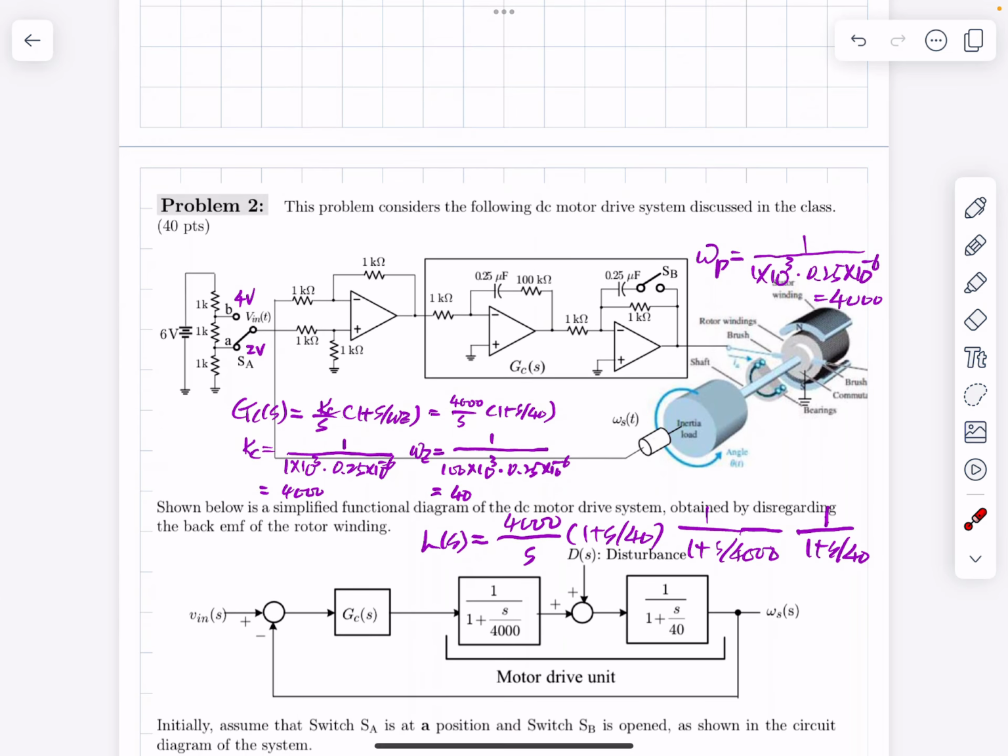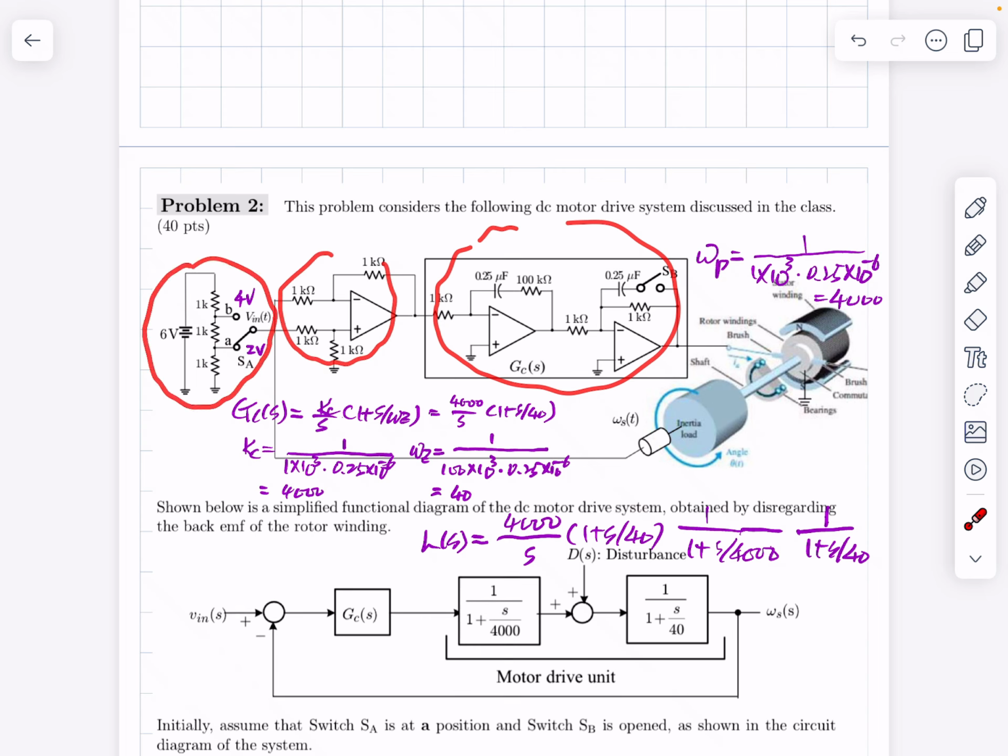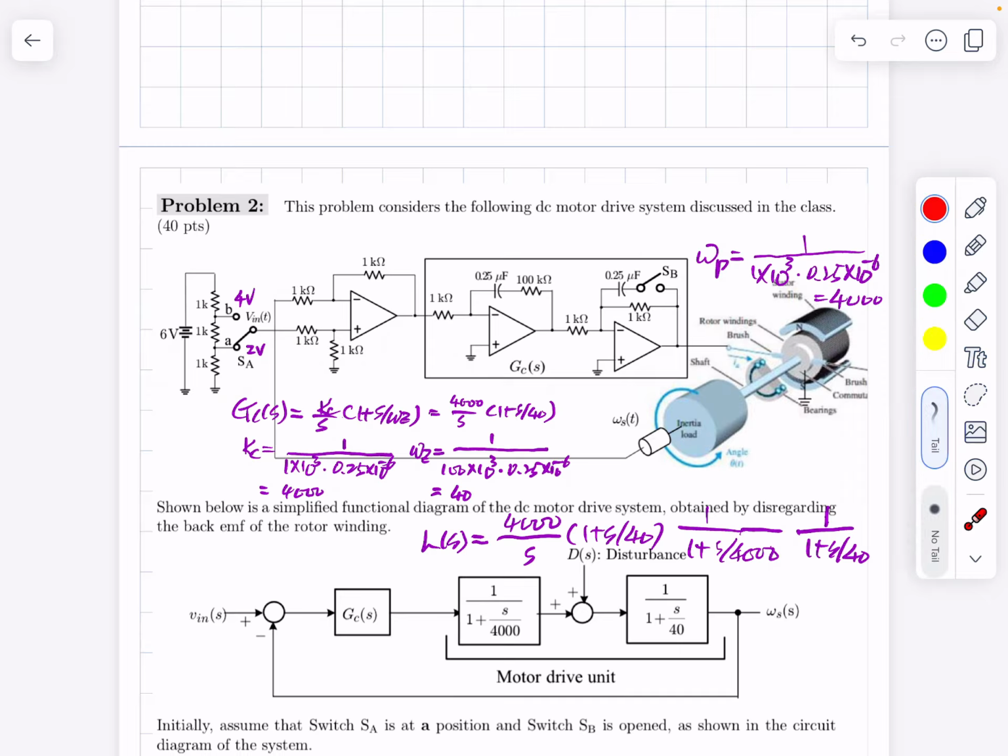We have this diagram. This is the schematic of a DC motor drive system, and we have this feedback compensation and the difference amplifier, and this is the input command signal, and here you have a 6 volt input, and this 6 volt input is divided by 3 identical resistances.